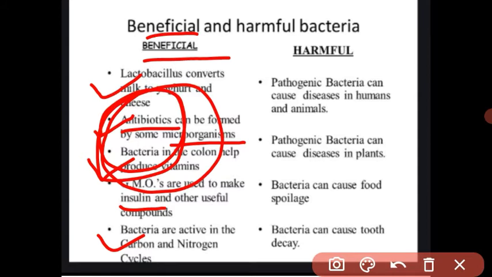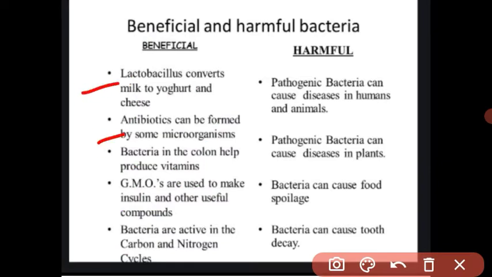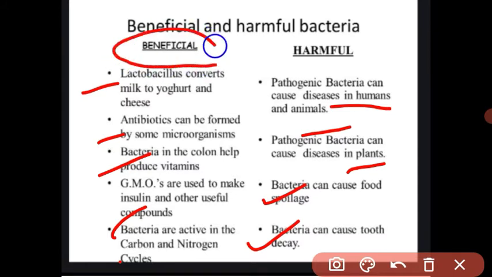Got it? Bacteria are active in the nitrogen cycle and carbon cycle, and in that way bacteria are useful to us, as well as harmful to us. Some bacteria are pathogenic, causing disease in humans, animals and plants. Some bacteria also spoil our food. At home, you have already seen every day how bacteria spoil our foods. Some bacteria cause tooth decay. Understood, students? This is how bacteria are beneficial and harmful to us.